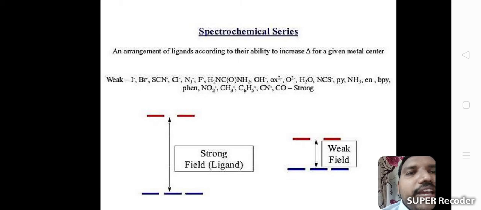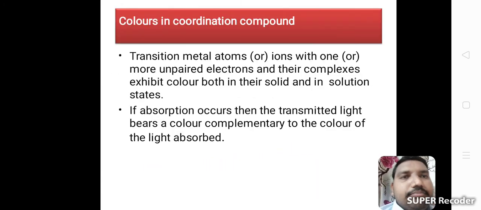Carbonyl is a very strong one. Halogens, iodide and bromide, are weak field ligands. This is the strong field and weak field character according to the spectrochemical series.